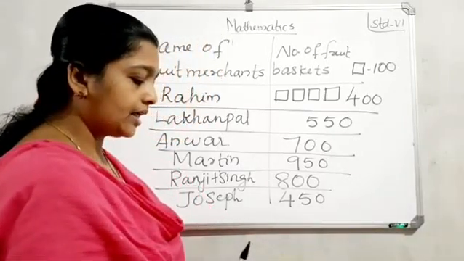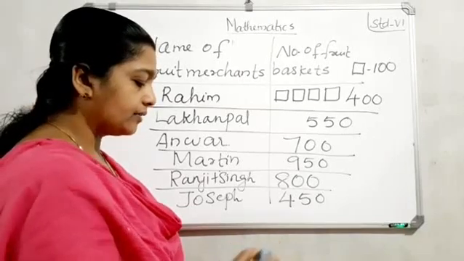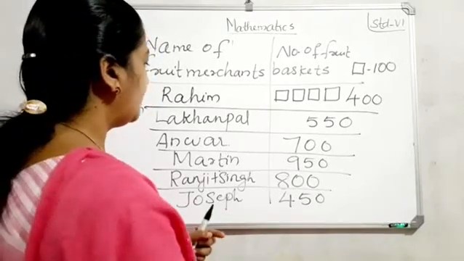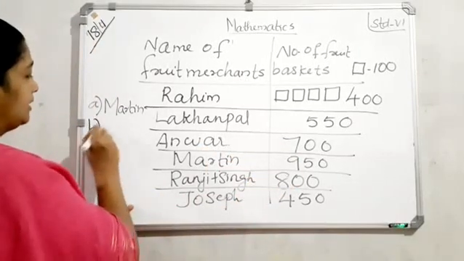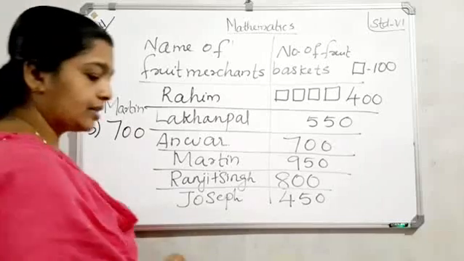Then, second one. How many fruit baskets were sold by Anwar? Say, Anwar, how many? Anwar sold 700. B answer, 700. Next, C.